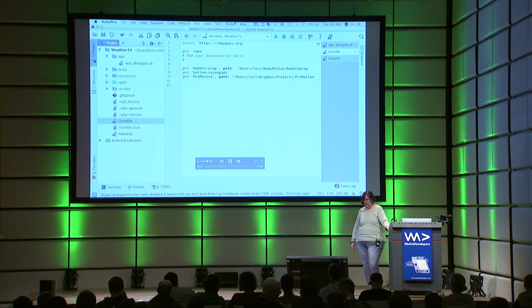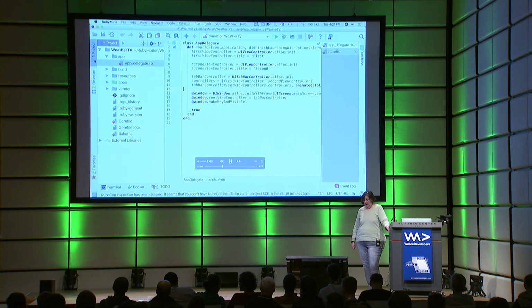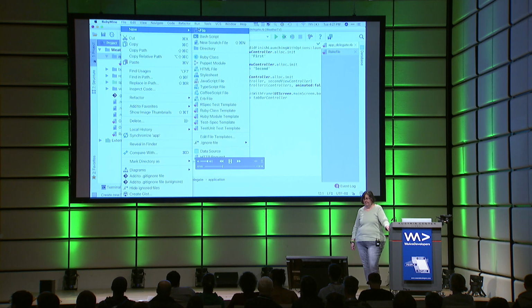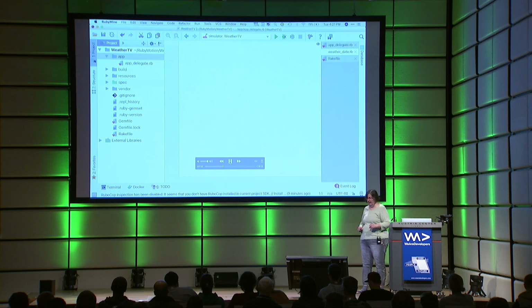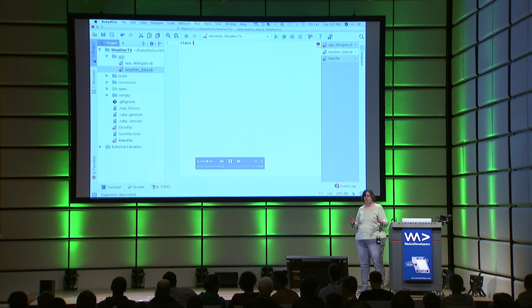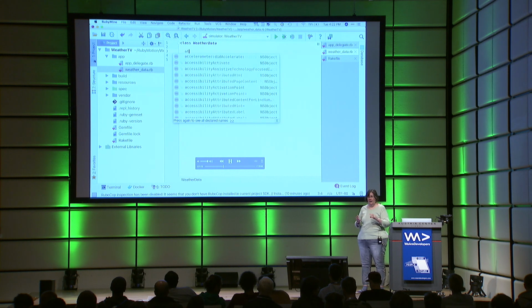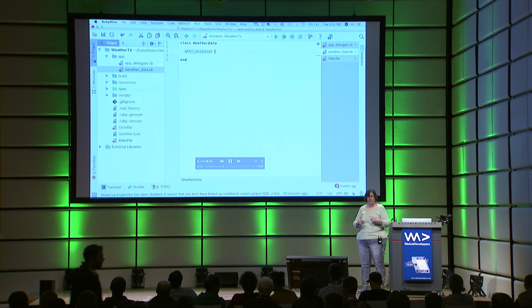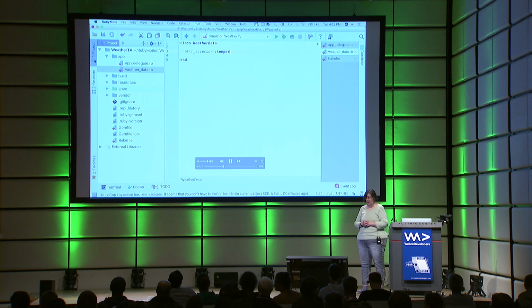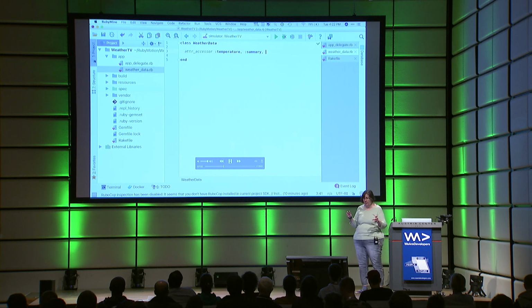Back to the code. I'm going to create our weather data file now. We need a place to store the weather information that comes back from the API. So this is a simple class, just a plain old Ruby object. And we're going to have attr_accessors. This gives us read and write capability for these attributes, for temperature and the weather summary. It's a textual description of the weather. And we also want that nice weather icon.